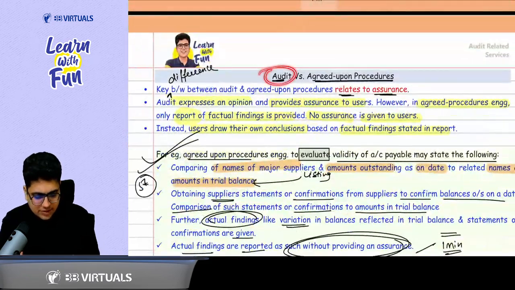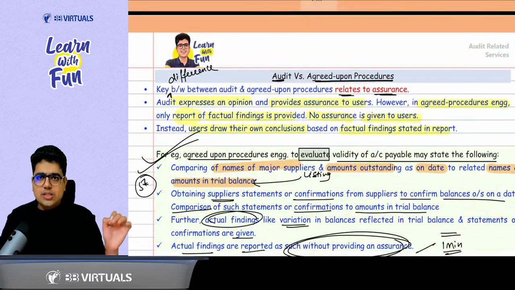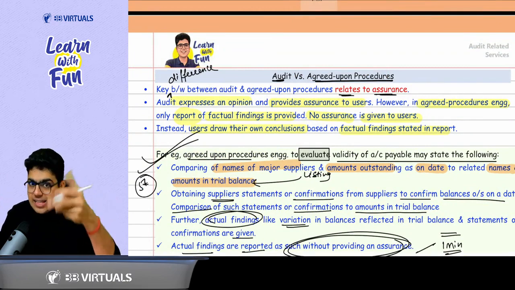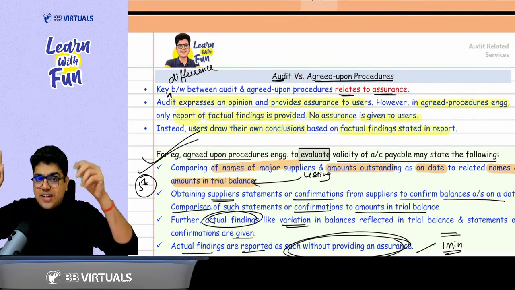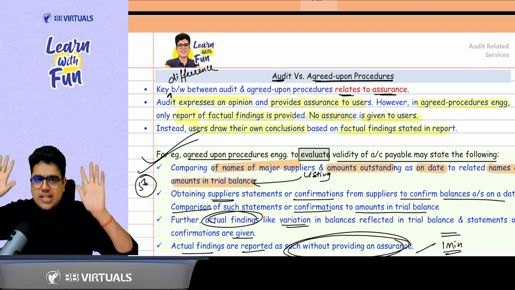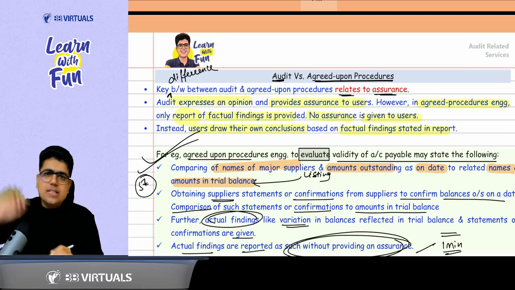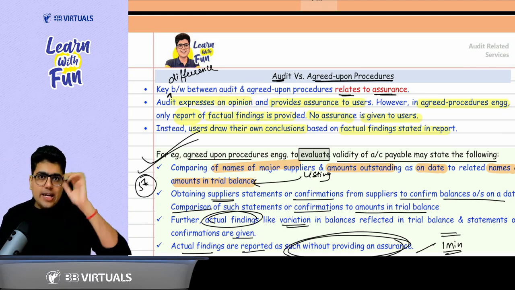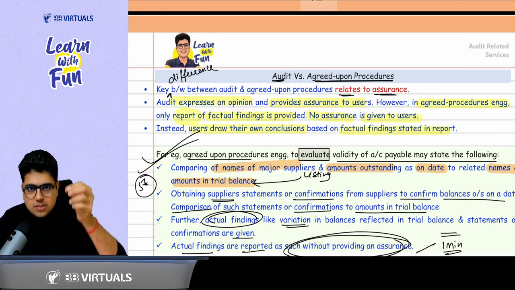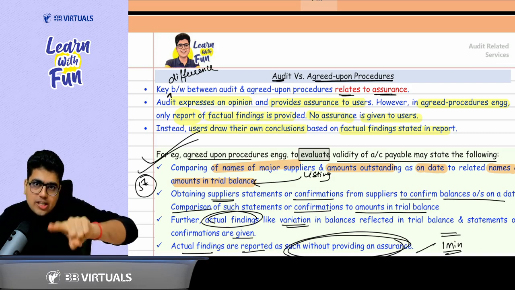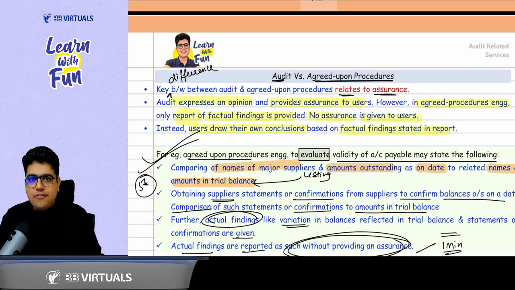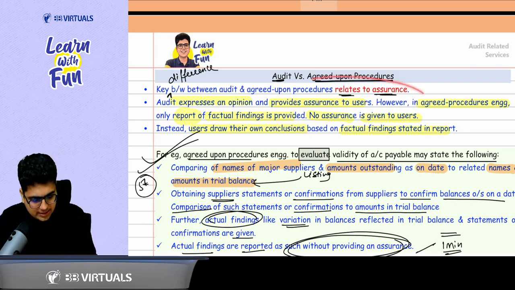Now, sir, what is the difference between audit and agreed upon procedures? The difference is related to assurance. In audit, you give reasonable assurance that the financial statements as a whole are free from material misstatement, whether due to fraud or error. So you express an opinion. But in agreed upon procedures, you just mention the procedures performed and the factual findings. Users will draw their own conclusions based on your facts.